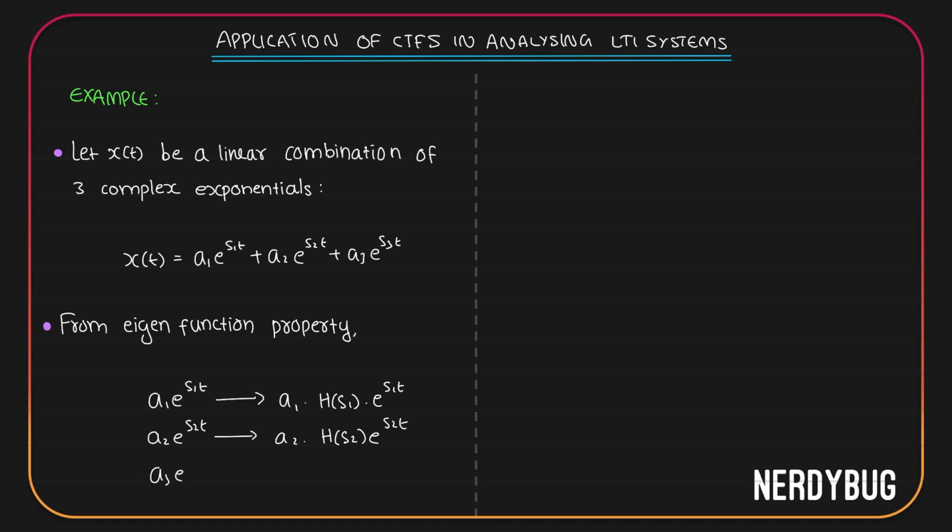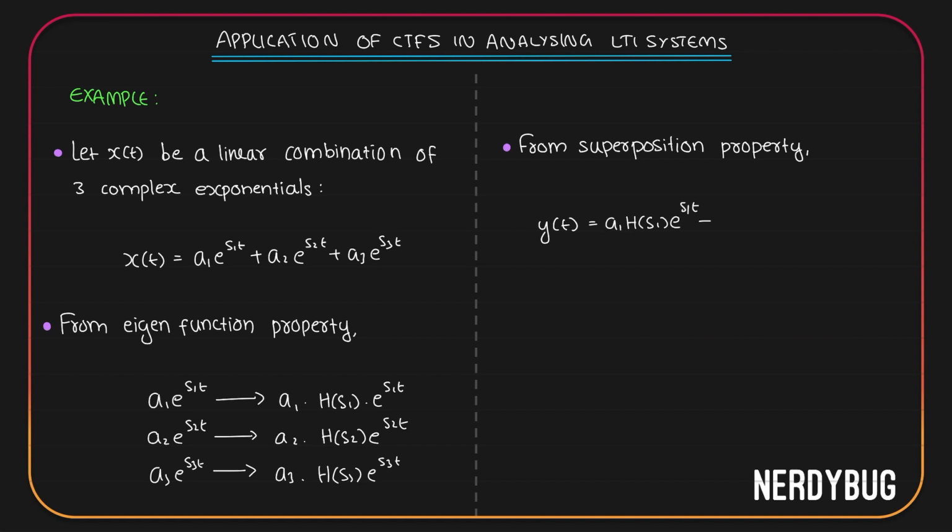Then a3 e raised to s3t will give us a3 h of s3 e raised to s3t. Now we know that LTI systems obey superposition property, so the total output is only going to be the sum of individual responses. So we can write y of t is equal to a1 h of s1 e raised to s1t plus a2 h of s2 e raised to s2t plus a3 h of s3 e raised to s3t.